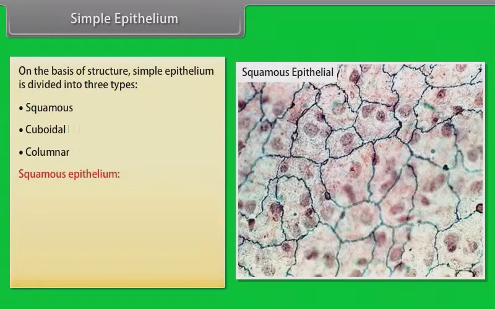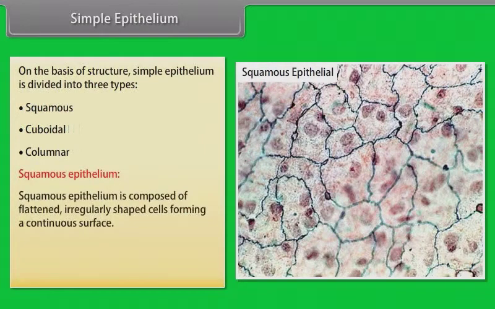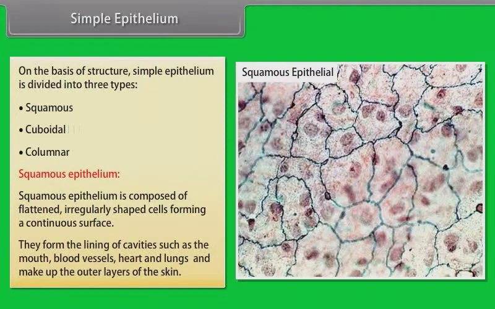Squamous epithelium. Squamous epithelium is composed of flattened, irregularly shaped cells forming a continuous surface. They form the lining of cavities such as the mouth, blood vessels, heart and lungs, and make up the outer layers of the skin.